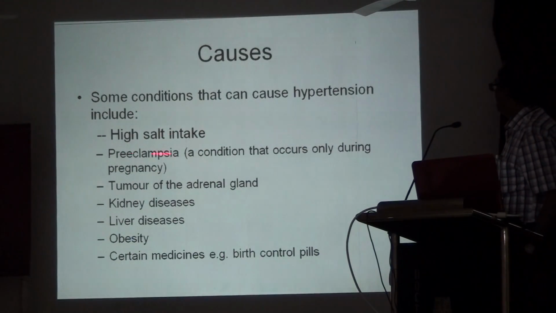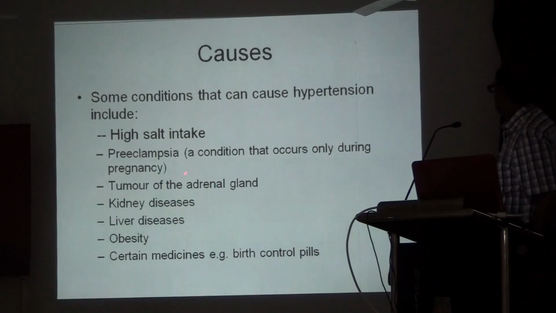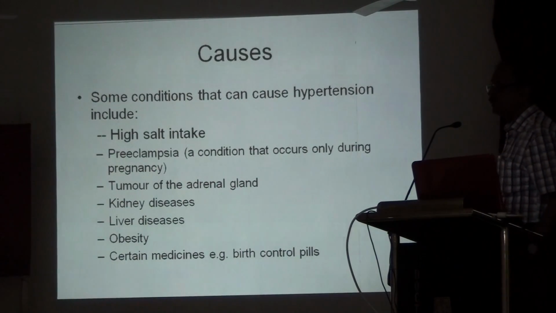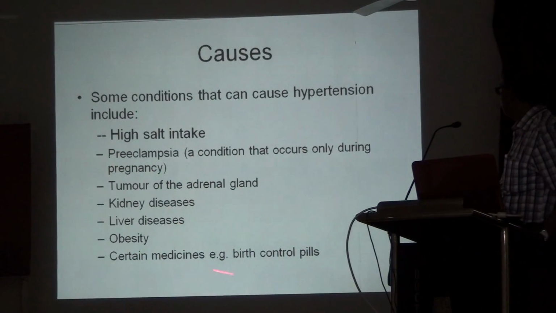So what are the causes? This is due to high salt. In pregnancy, a sudden rise in blood pressure is preeclampsia. Other causes include endocrine gland tumors such as of the adrenal gland, kidney disease, liver disease, obesity, and certain medicines.